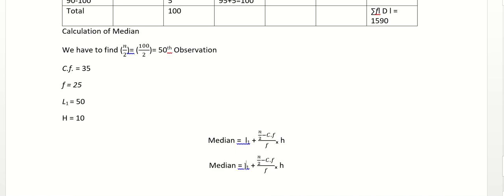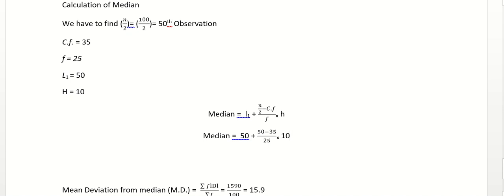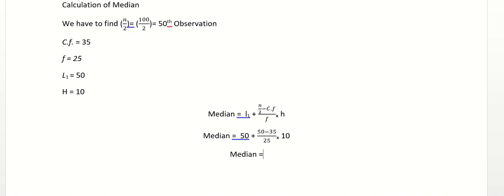So here L1 is 50, n by 2 is 50 minus 35, CF is 35, F is 25 and H is 10. Now I will just solve these equations, this part, and the answer which I will get once I solve it is 56. So median is 56, right?